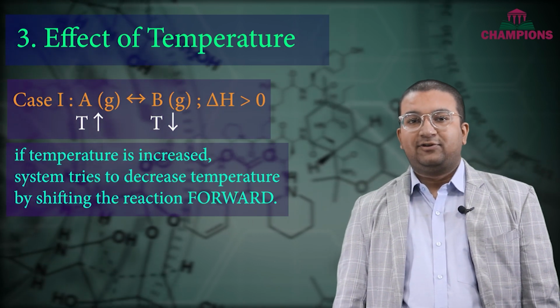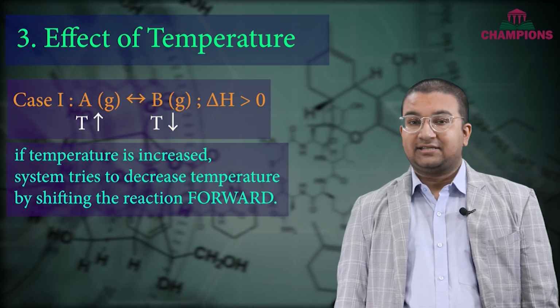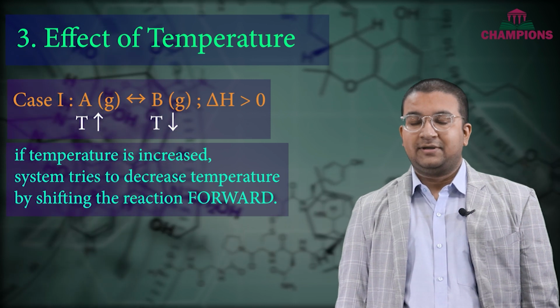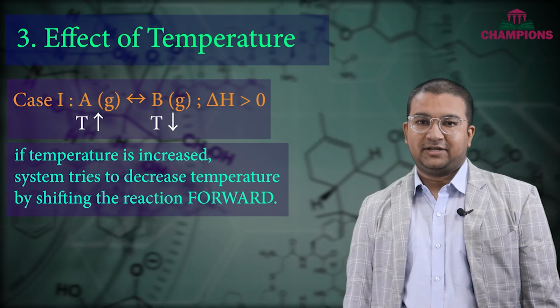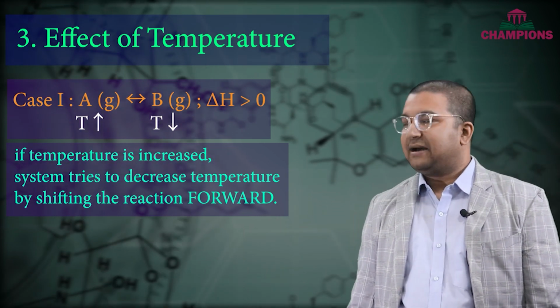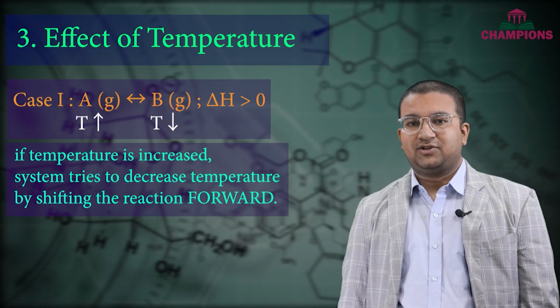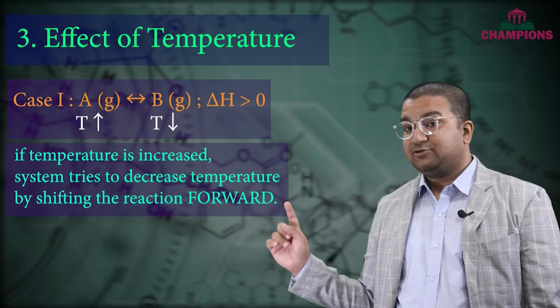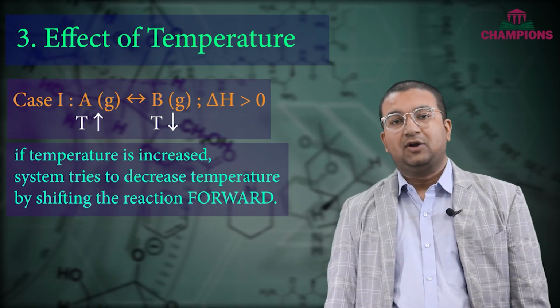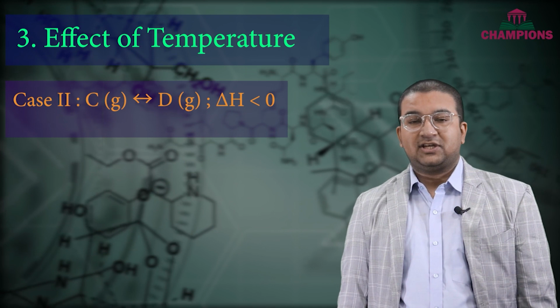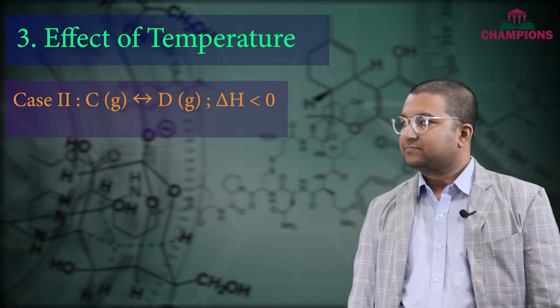So therefore, if we try to increase the temperature, what does it do to the system at equilibrium? It will try to decrease the temperature. It is achieved by moving the reaction in the forward direction. As we see, as the forward direction goes, more amount of B is produced and therefore the temperature is lowered down. Let's talk about another case of an exothermic reaction.